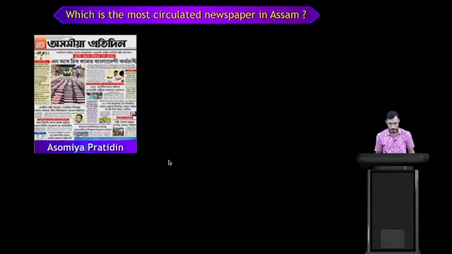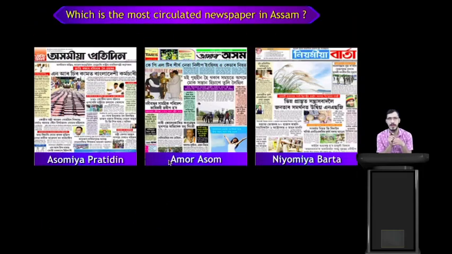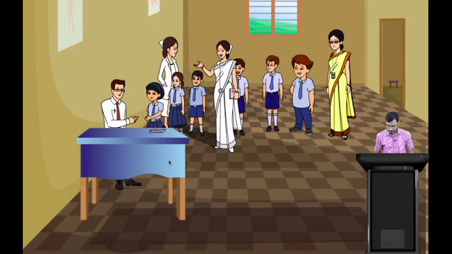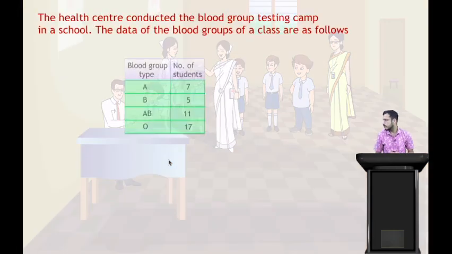Now you can see one more scenario here. Which is the most circulated newspaper in Assam? You can see Asomiya Pratidin, Amar Asom, or Niyomiya Barta. Asomiya Pratidin is the most circulated newspaper in Assam because the readership of Asomiya Pratidin is over 3.99 lakhs.